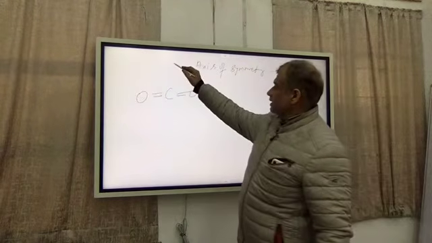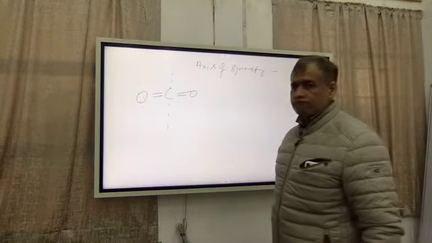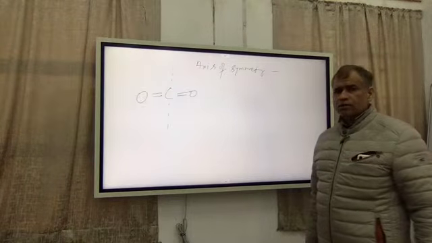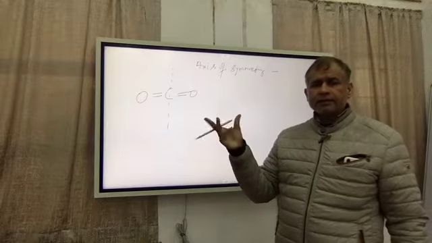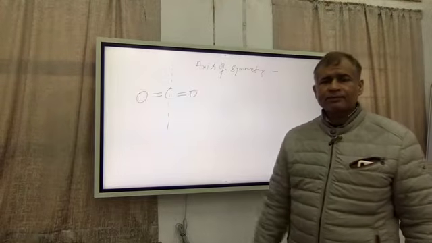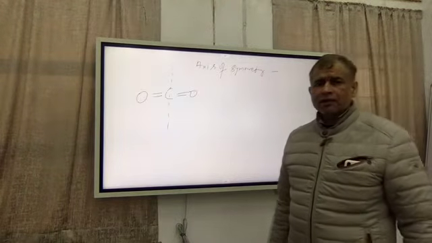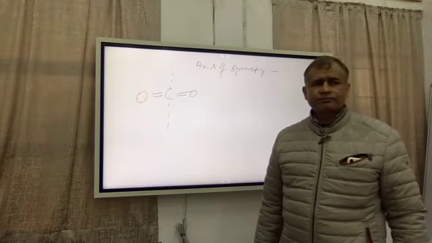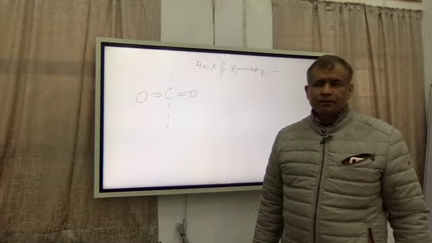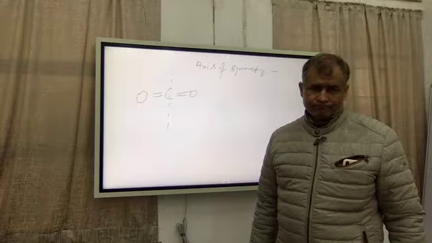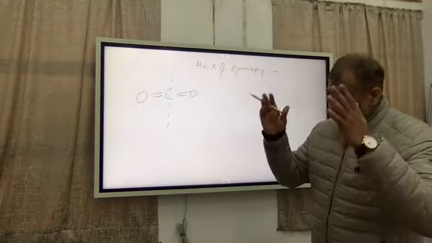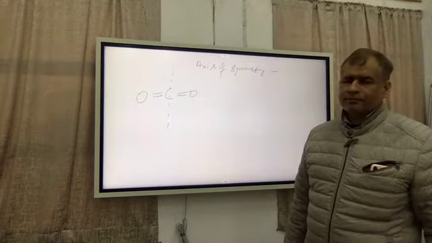We can find a line here and rotate this CO2 molecule by 180 degrees, either clockwise or anti-clockwise. Then after and before rotation, it will look similar. Then we say that this has a symmetry axis.